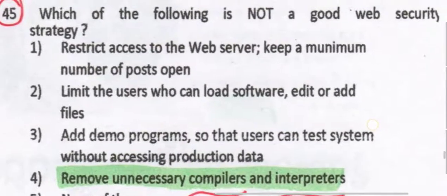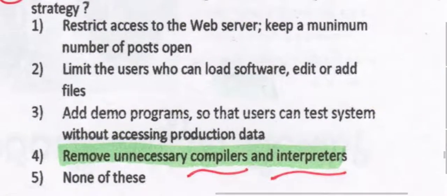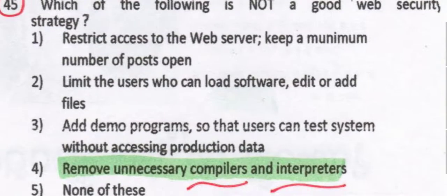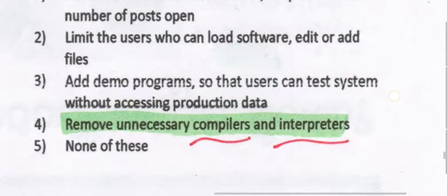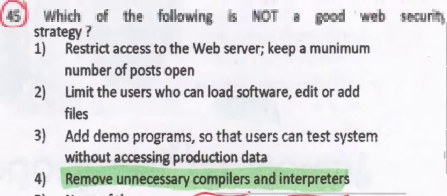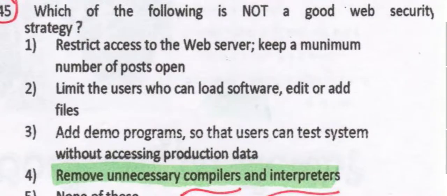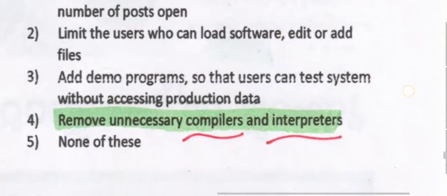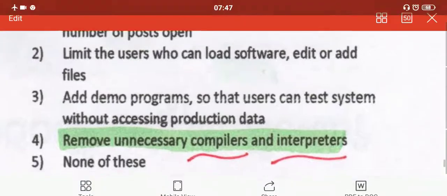Which of the following is not a good web security strategy? Remove unnecessary compilers and interpreters, restrict access to the web server, keep a minimum number of ports open, limit the users who can load software or edit or add files. Add demo programs so that users can test the system without accessing production data. So these are all part of a good web security strategy, but adding demo programs is not the right solution. Next we have,